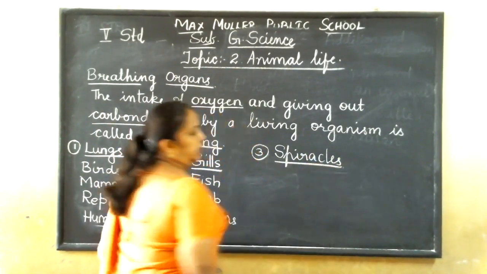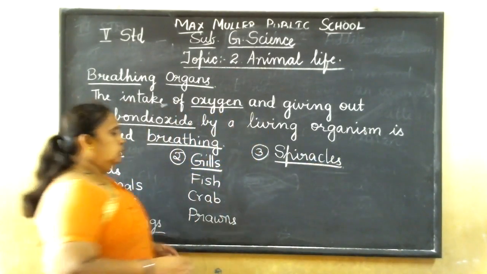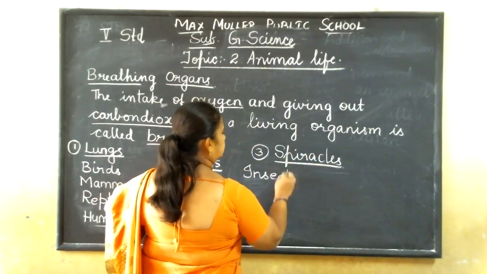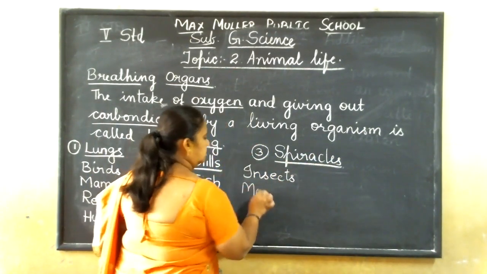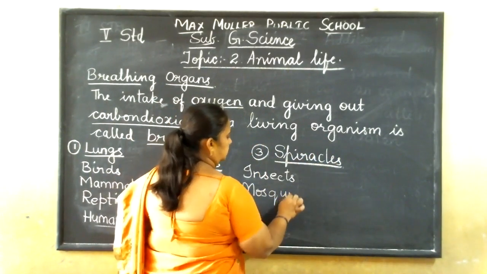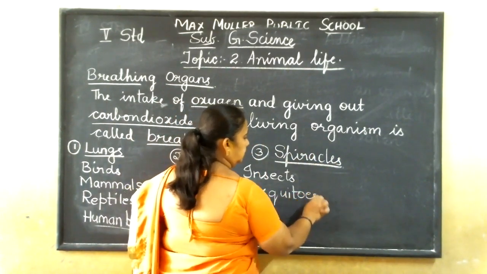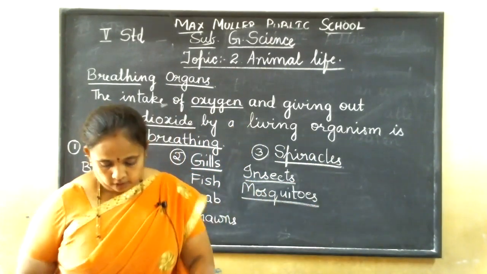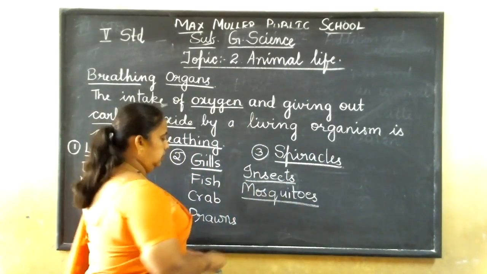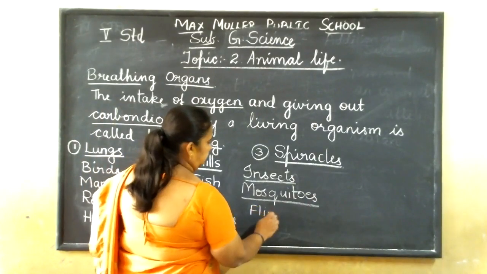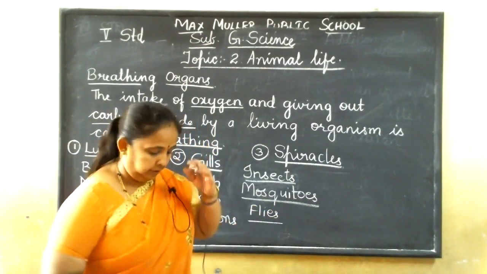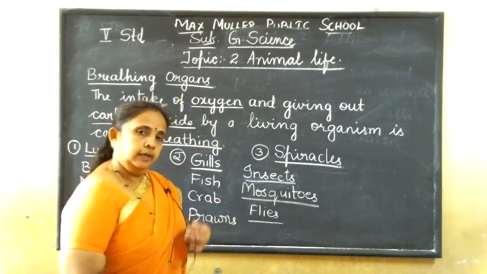And the third one is spiracles. Next is spiracles. Okay, so what breathes through spiracles? Insects, mosquitoes, flies, all these things breathe through the spiracles. Even the butterfly also.